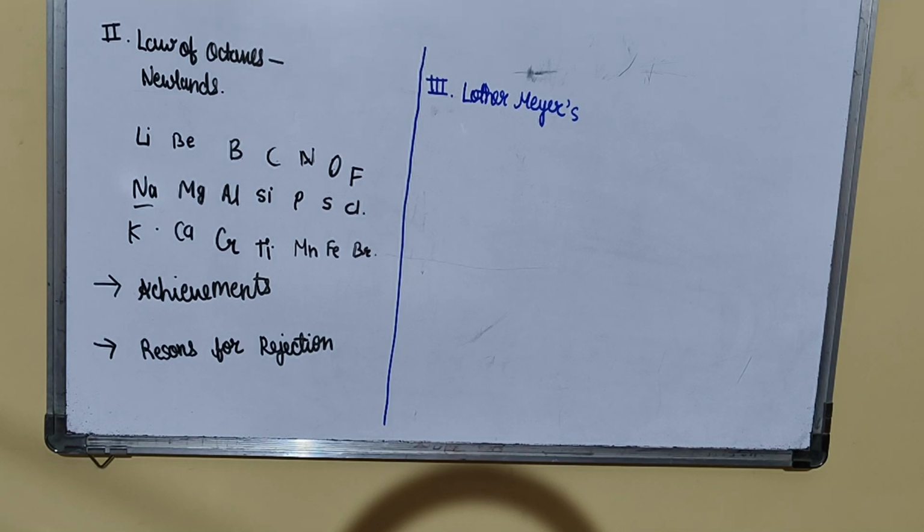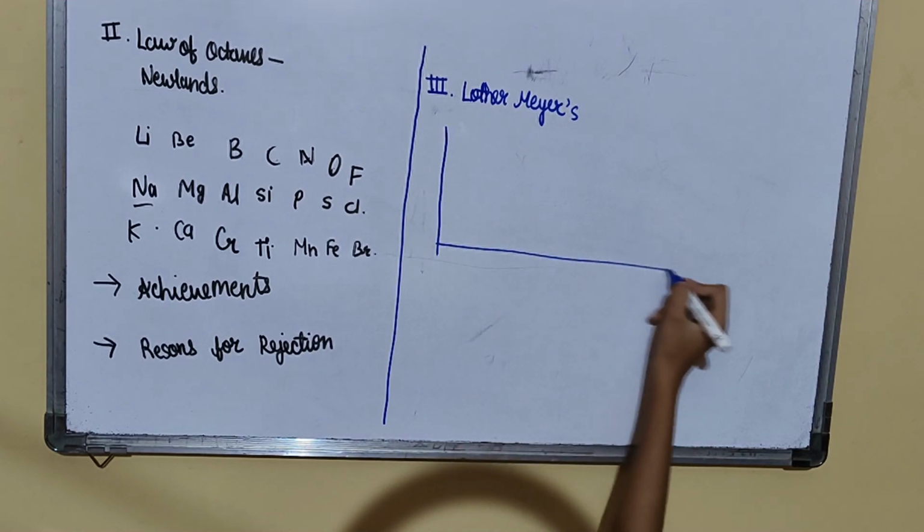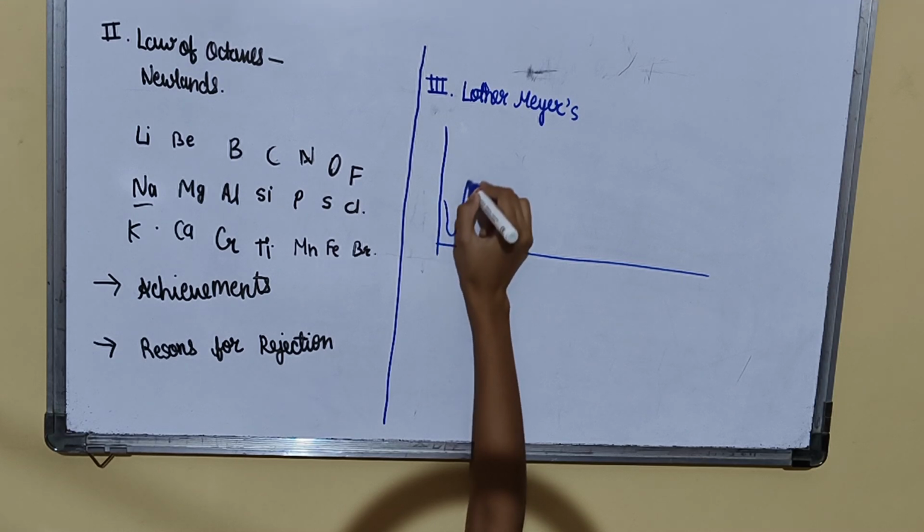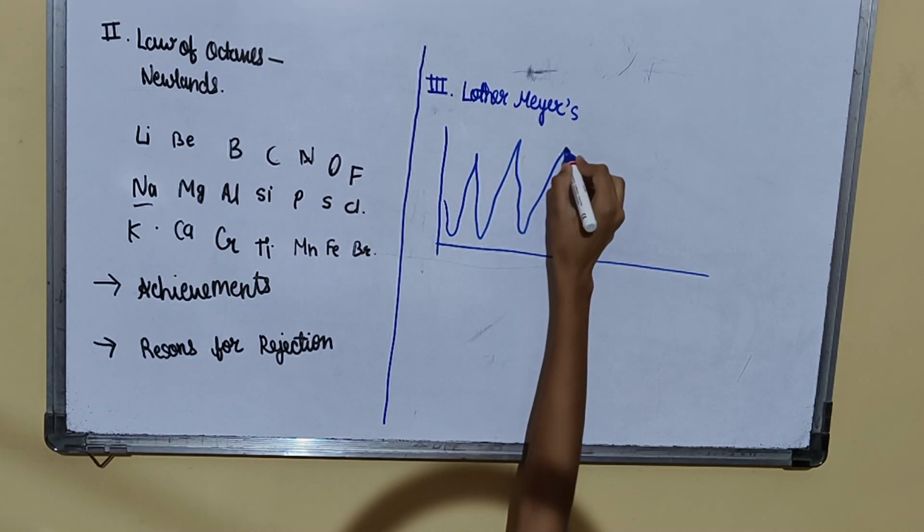Lothar Meyer related the atomic mass of an element with its physical properties like density, melting point, boiling point, etc. A graph was plotted between atomic volumes of the elements and their atomic masses. This curve was called the atomic volume curve, where elements with similar properties occupied similar positions on this curve. The curve was like this. This type of graph was formed.